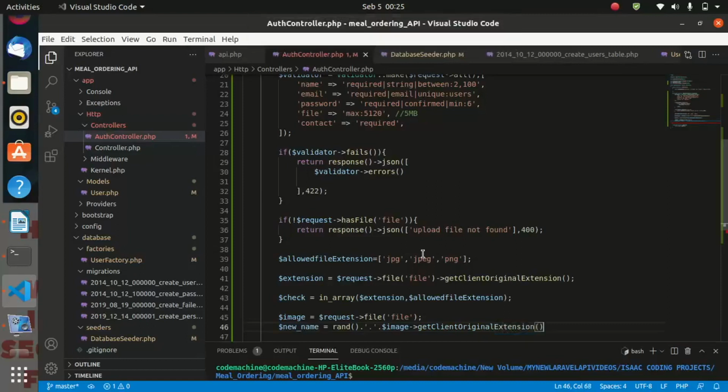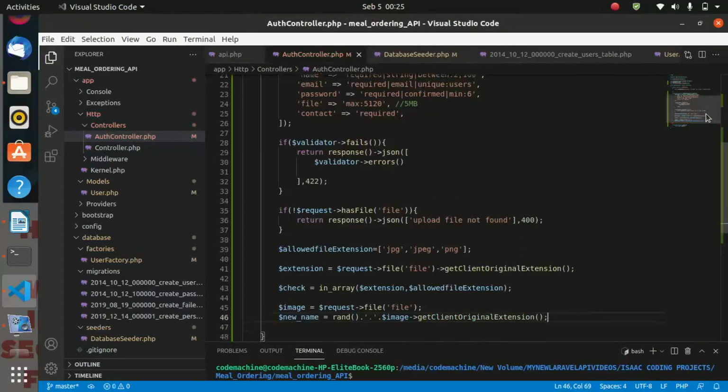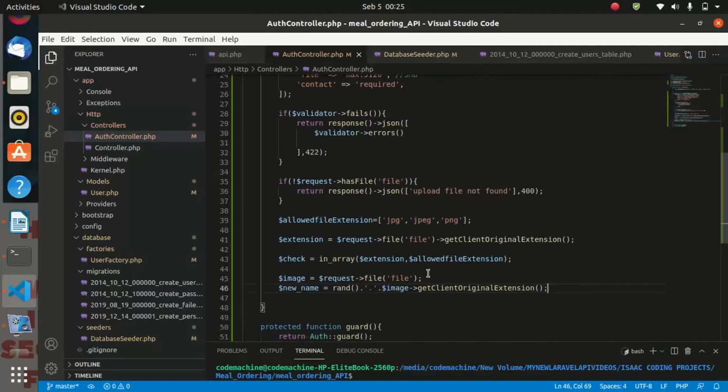Now remember, this is a function. So let us see what is going on here. A user is inputting a file here. After comparing and seeing that the extension is allowed, we shall go ahead and get the file from the user input and store it in this variable image.